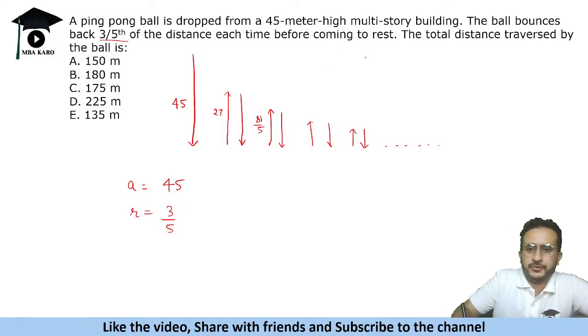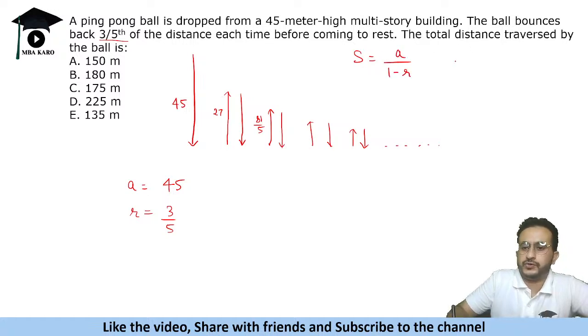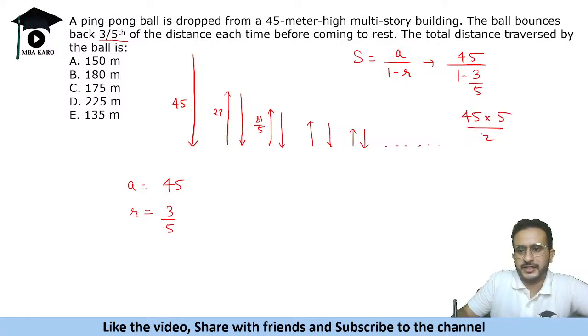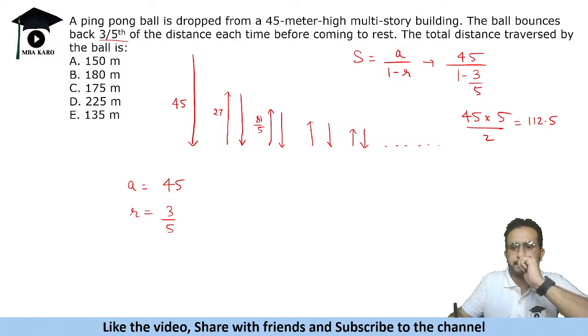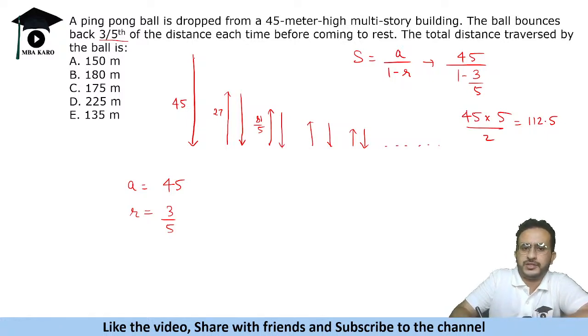Now, common mistake people do is we know sum of infinite GP is A upon 1 minus R. ठीक है, तो कुछ लोग क्या कर लेते हैं 45 upon. Now I am telling you the common mistakes so that you remember and you never make this mistake. So by this logic, some people find the answer as 45 upon 2 upon 5. So 5 by 2 कर लेते हैं, right? So they get the answer as 112.5, right? Which is not present in this. Interesting. Okay. Then this is not the answer. Why? Because it is not going only in one direction. एक mistake ये रहती है.